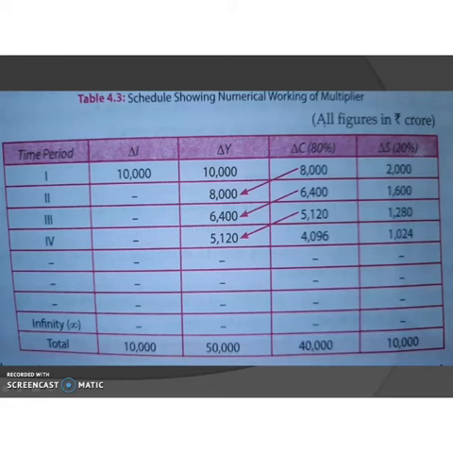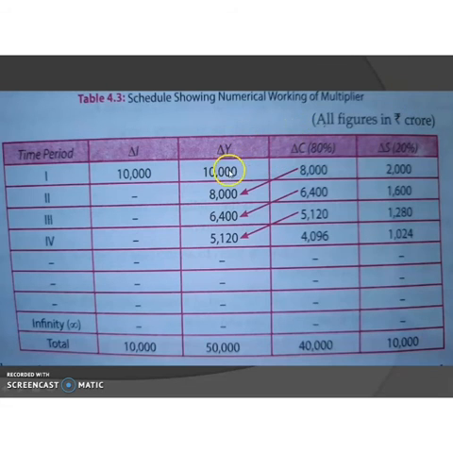The same can be shown in this table. Here the chain of events is the most important thing to understand. First, the government has invested rupees 10,000 crore in a given project. Now this amount continues to stay in the economy and keeps moving from one hand to another. As we know, one's expenditure is others' income. So this amount goes to the hands of people as income during the first period.